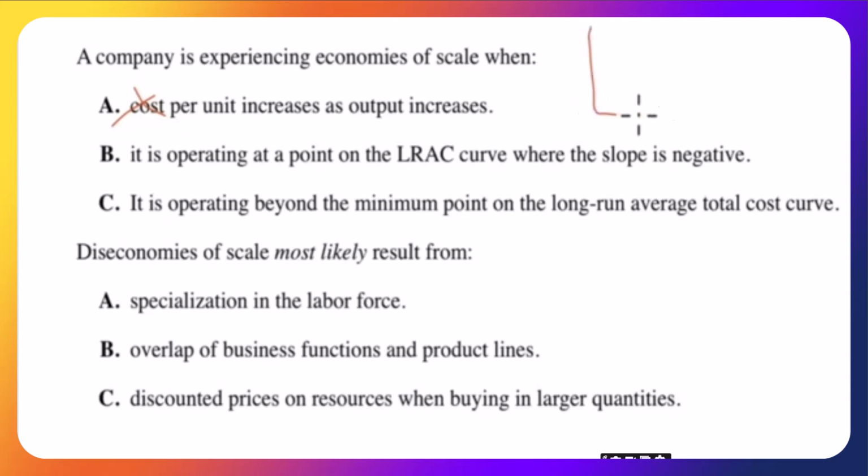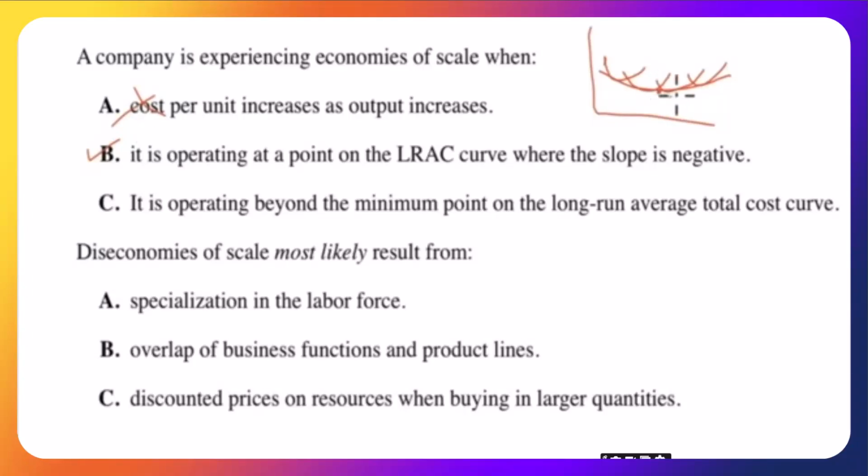B, it is operating at a point on the long run average cost curve where slope is negative. Well, let's remember our long run average cost curve was like this, and we had a whole bunch of short run average total cost curves. And here slope is negative. That means we are experiencing economies of scale. Yes.